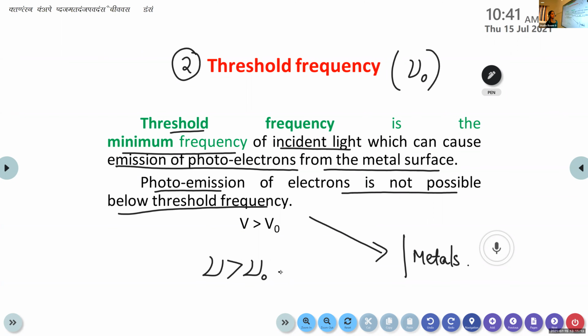Shabarinath, can you explain the second condition for this photoelectric effect to take place? The threshold frequency is the minimum frequency required for the ejection of electrons from the metal surface. Yeah. So if the frequency is below the threshold frequency, then the electrons won't be ejected. Yes, not possible. And we represent this threshold frequency as nu zero. It is not V. You can write nu. V stands for velocity. It's nu or nu zero. Nu stands for frequency. Nu zero stands for threshold frequency. This is clear?